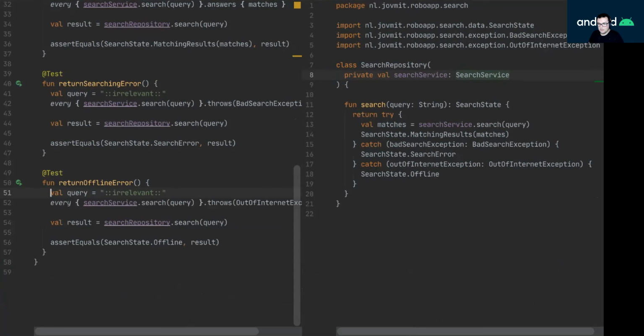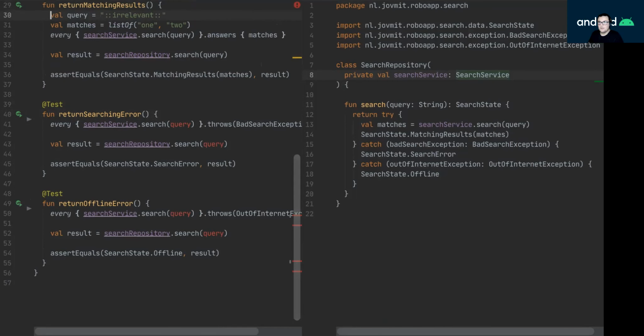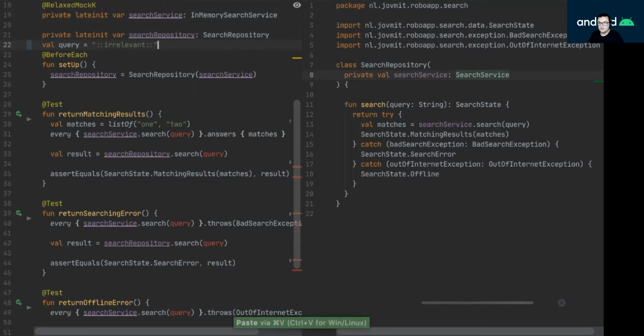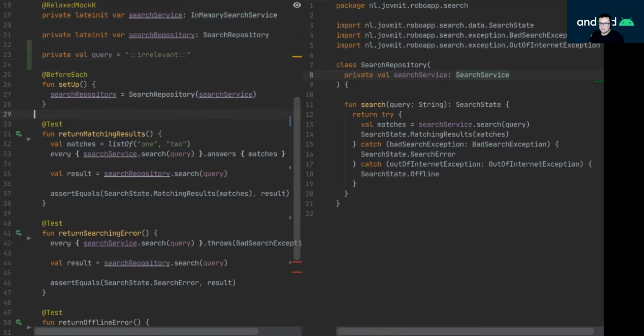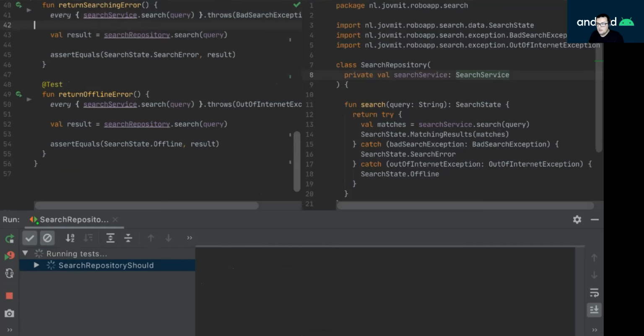And the last thing I want to do in this test is to remove this duplication of the query because it's the same in all three tests. So I think it's going to make the tests a bit better and cleaner, especially because the query is not very relevant in these tests.